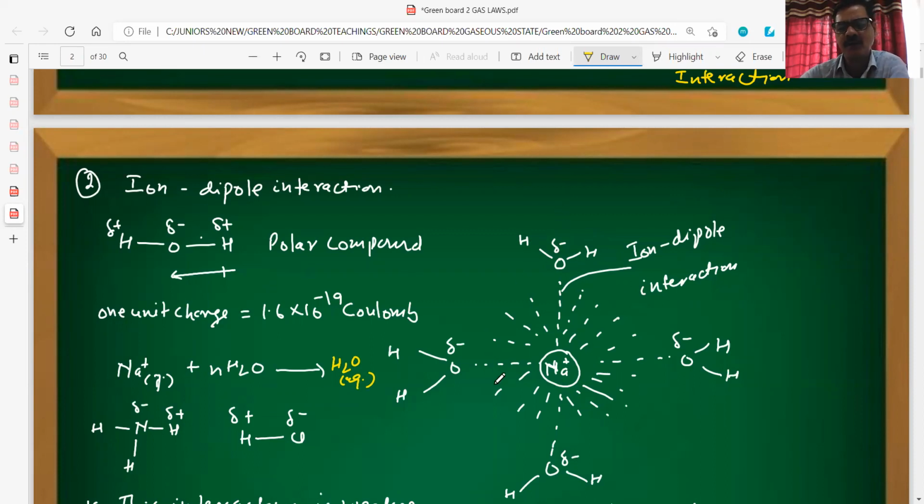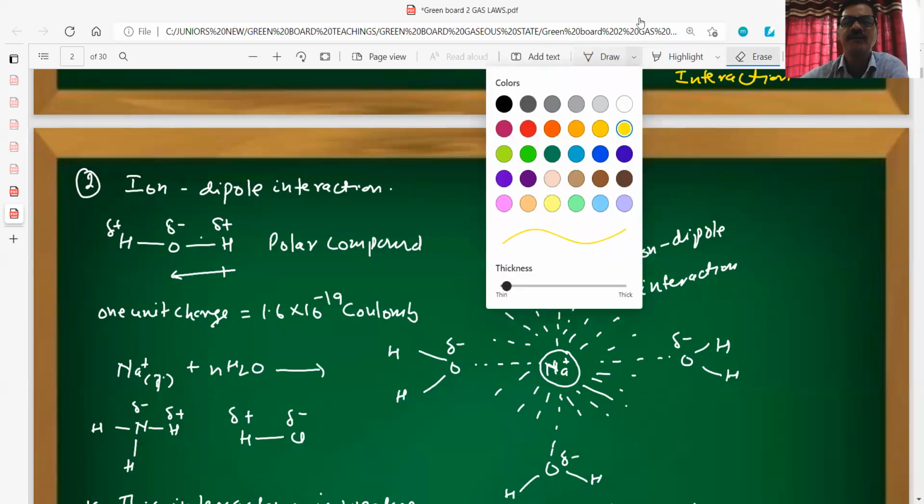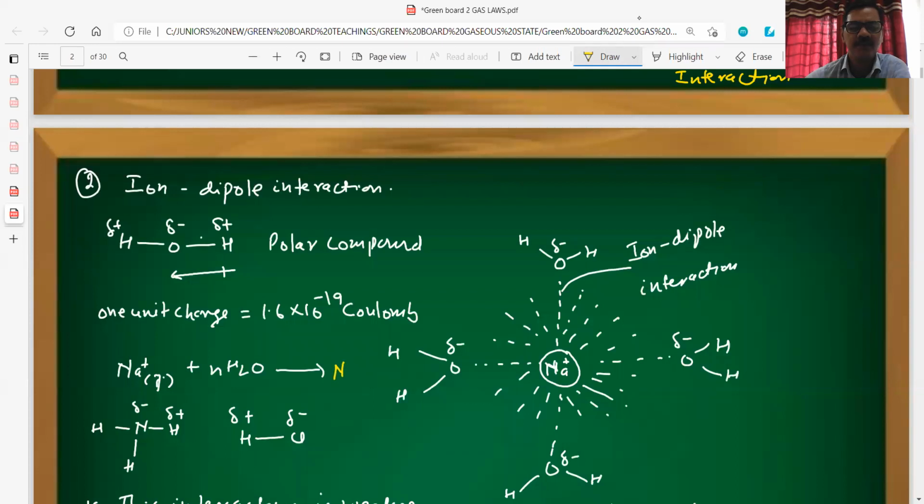Many water molecules undergo association with this sodium ion, so it will be considered as Na positive aqueous. Aqueous means that Na positive is now surrounded by so many water molecules.